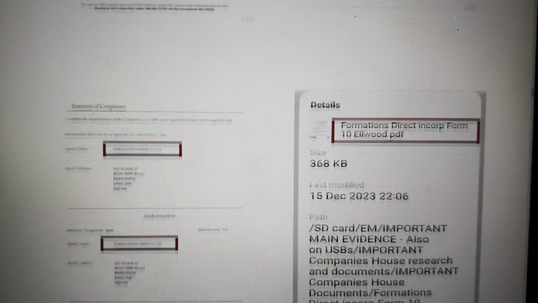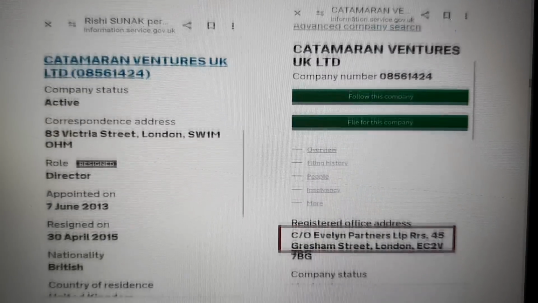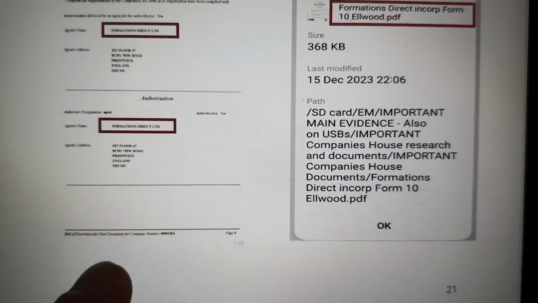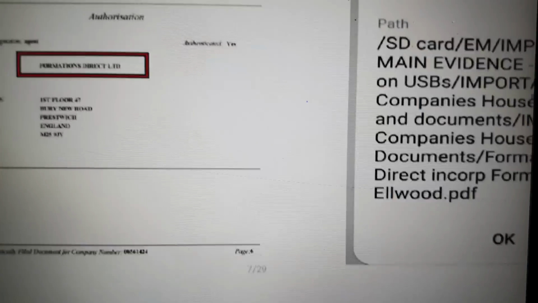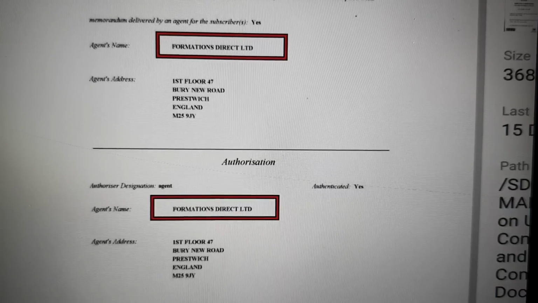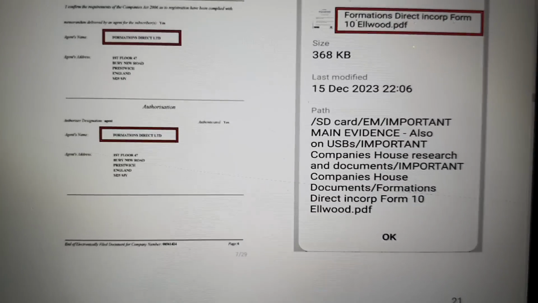This is incorporation document 4. So we're still looking at the incorporation now for Catamaran Ventures. And this is very important because the incorporation document for this features a company called Formations Direct Limited on it. Now that's important because that links in with previous research, which you can see here.